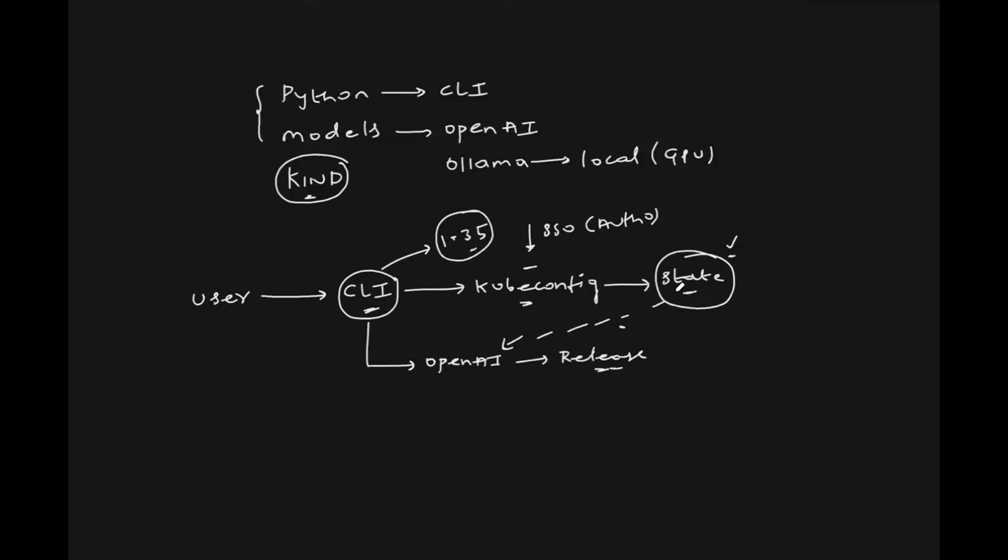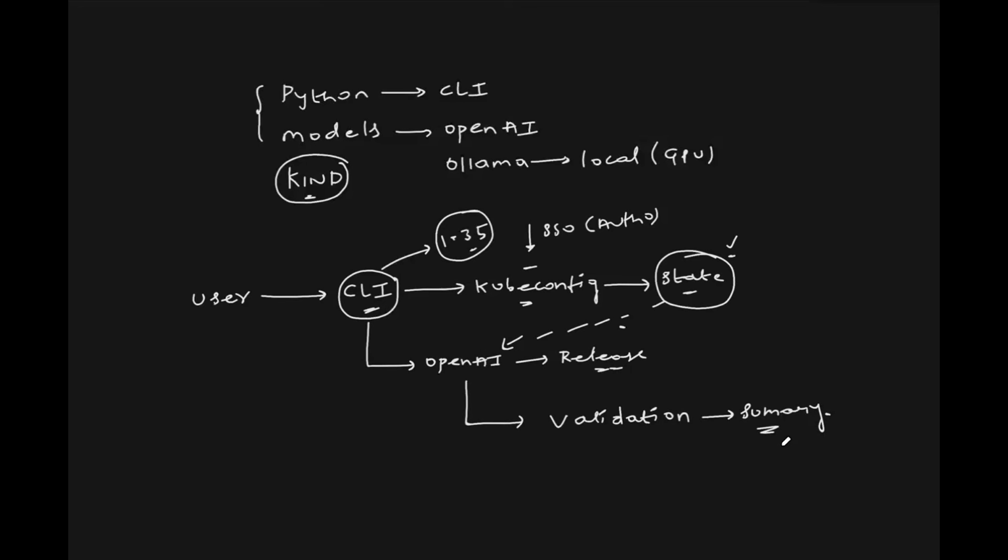Now, using the release notes and the current state of the cluster, OpenAI performs the validation. And once the validation is complete, it will give a detailed summary back to the user. This is the architecture that we are going to follow.